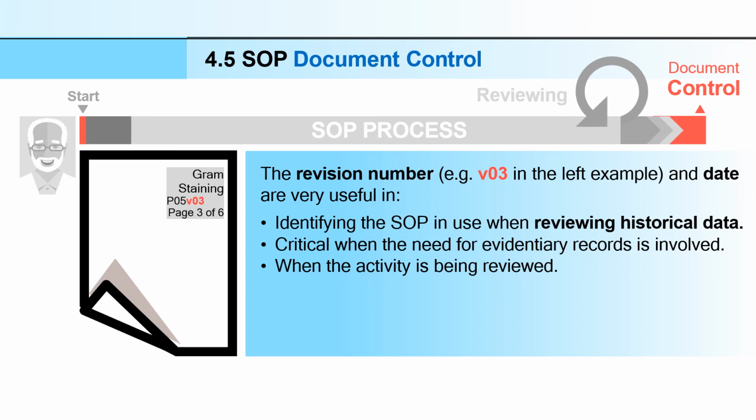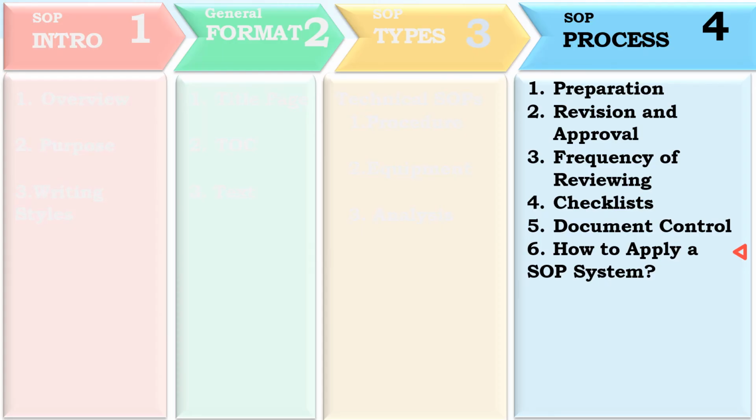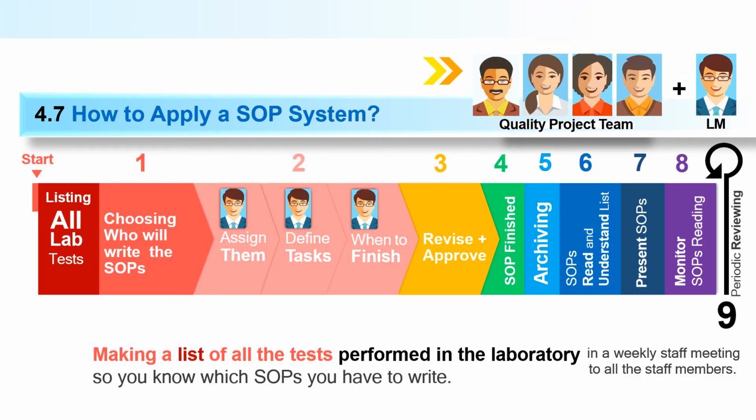Now, how to apply the SOP system? What are the steps involved in an SOP system? Listing all the lab tests. First step, make the list of all tests performed in the laboratory in a weekly staff meeting with all the staff members. So you know which SOP you have to write.